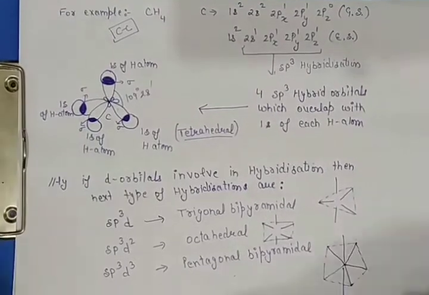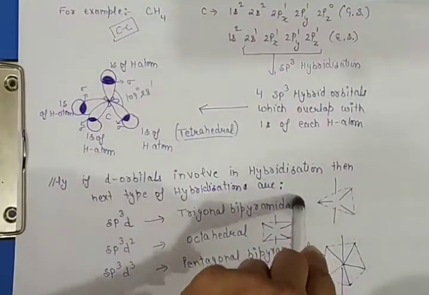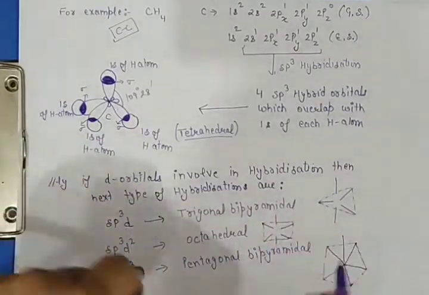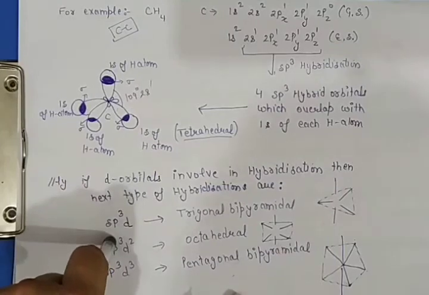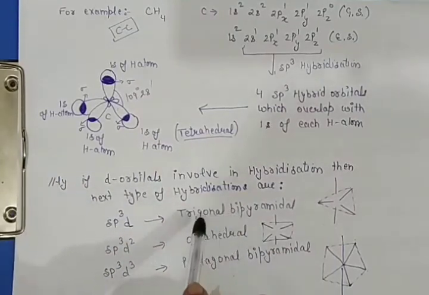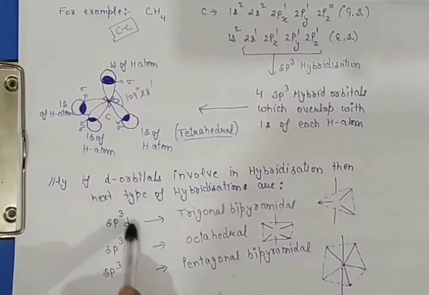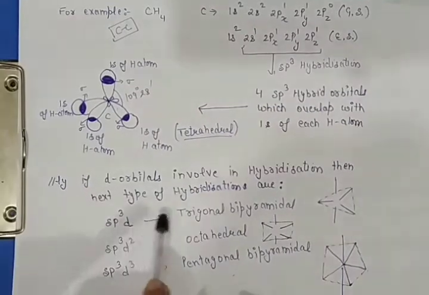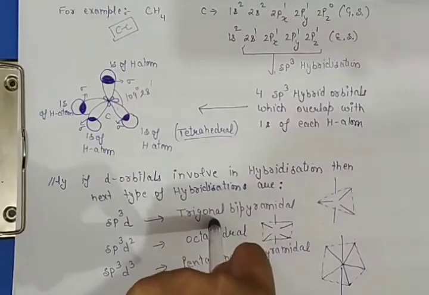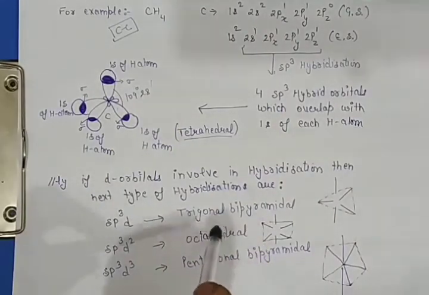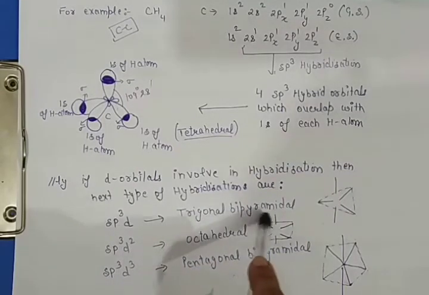Similarly, if d orbitals are also involved in the hybridization, then the next hybridization is sp3d, in which the shape of the molecule is trigonal bipyramidal. It means these 5 sp3d hybrid orbitals are oriented with trigonal bipyramidal geometry.